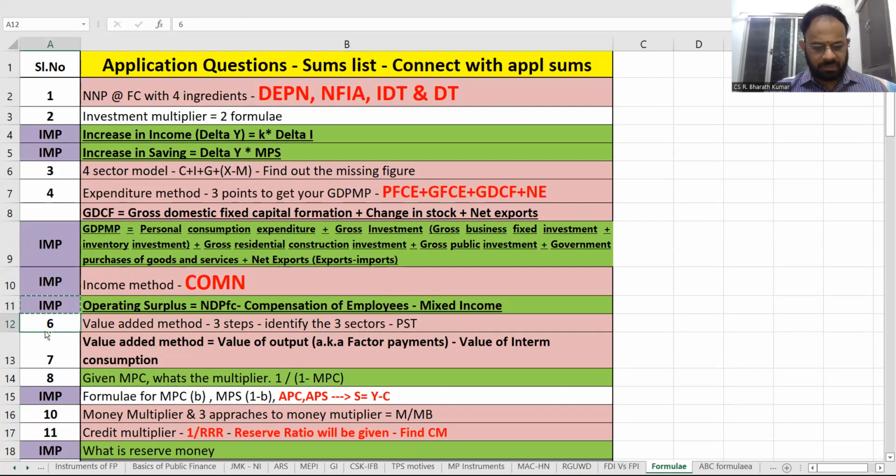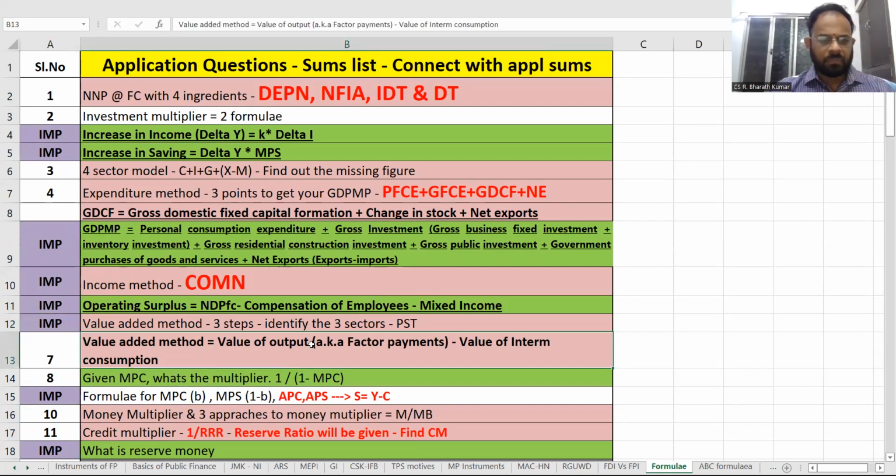Directly, the value added method, 3 points are going to be important. So all this remaining, that does not mean it is not important. You will have to concentrate more on this. And the income method, operating surplus.